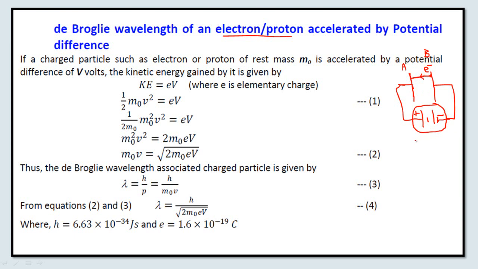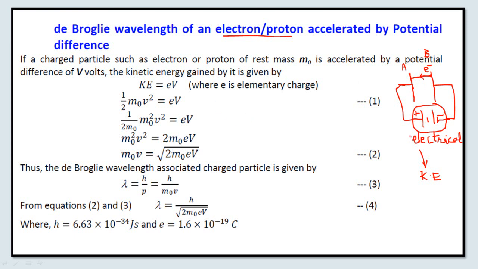Here we are providing electrical energy, and this electrical energy is converted into kinetic energy. This electrical energy will provide the necessary kinetic energy for the motion of the electron from plate B towards plate A.